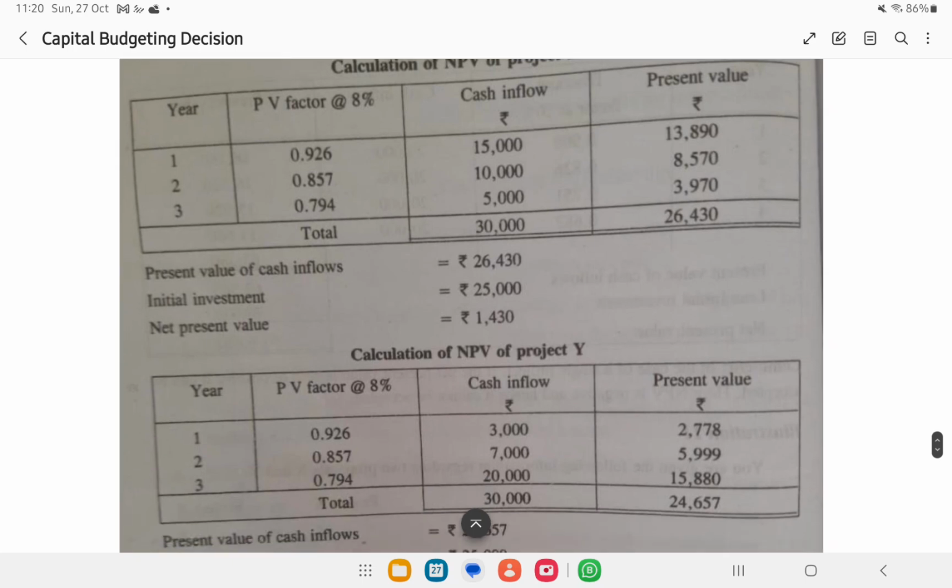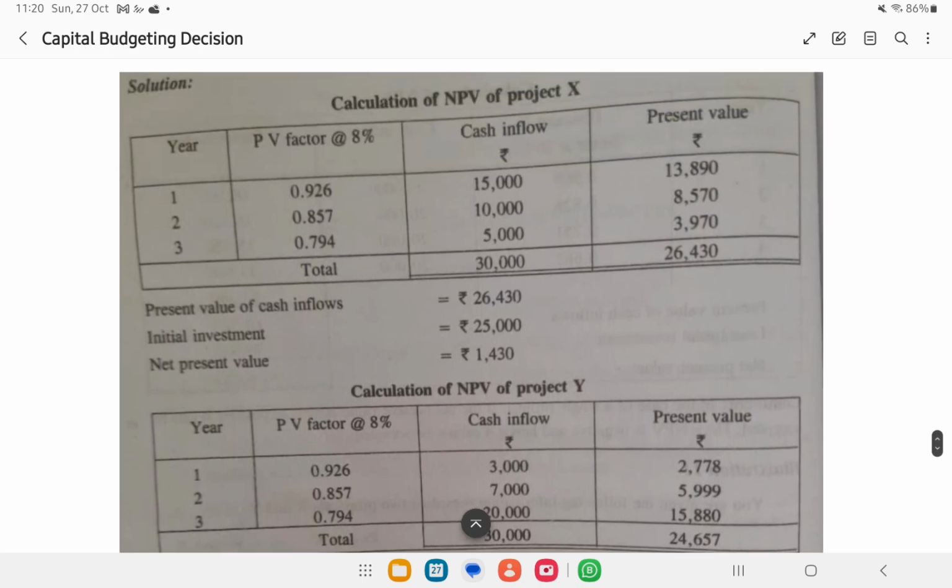See, we will separately calculate the NPV of project X and project Y. We have the present value factors given in the question itself. We will multiply each present value factor with the cash flow of the corresponding year. So the person who made the proposal told us that after 1 year they will give 50,000 rupees, but we, being people expecting at least 8% return from a safer investment, say okay, the 50,000 rupees you agreed to pay after 1 year is 30,890 when we consider the present value.